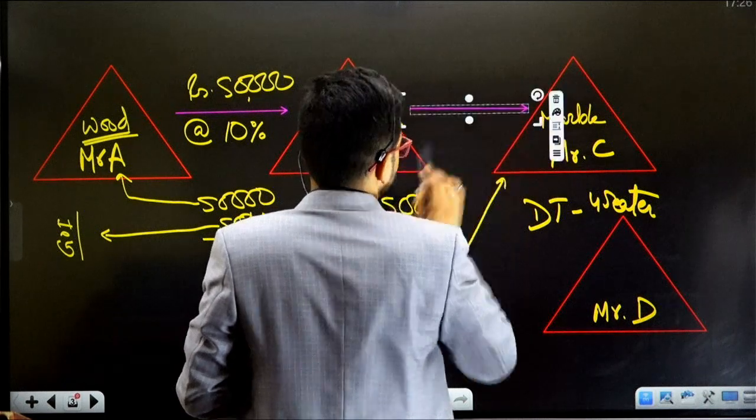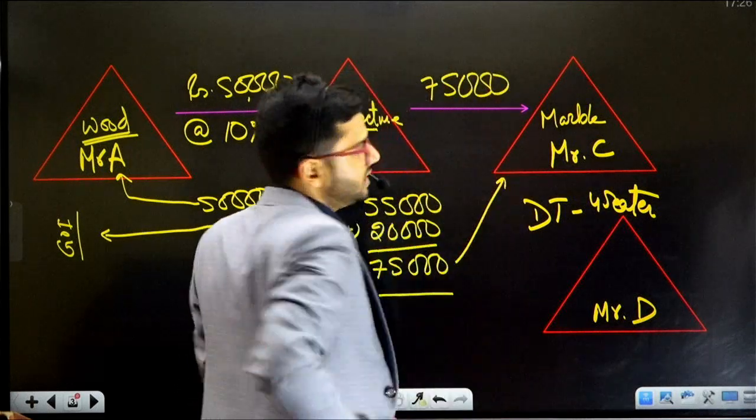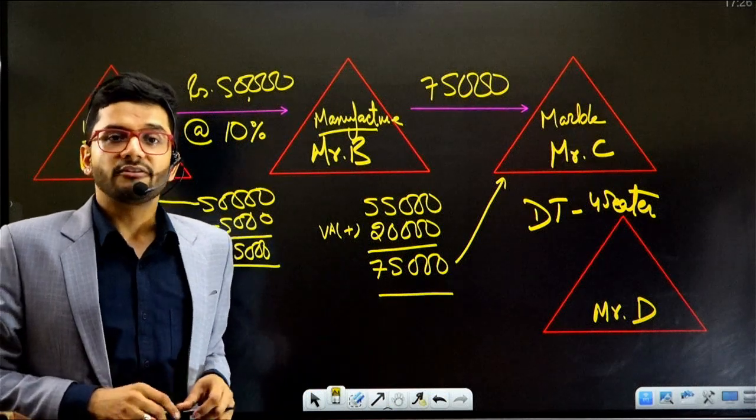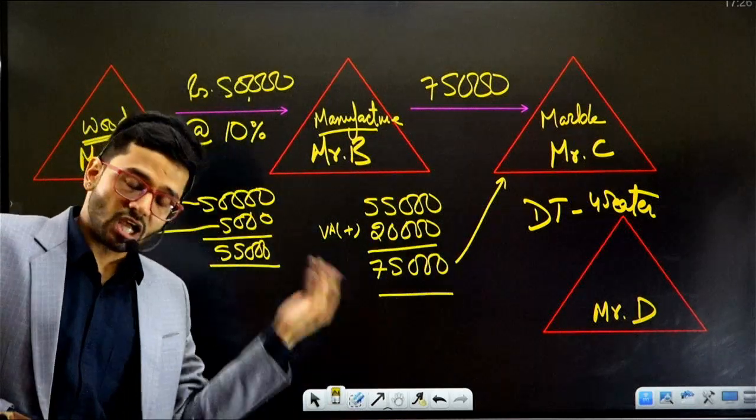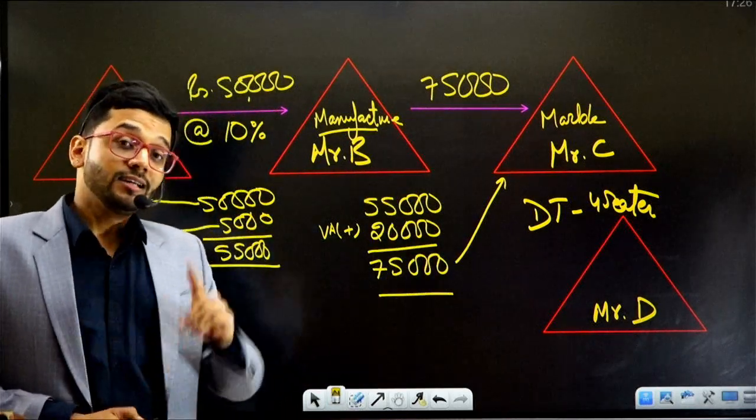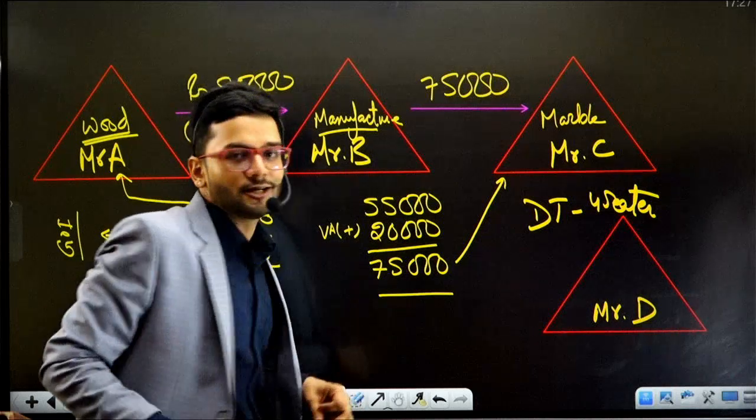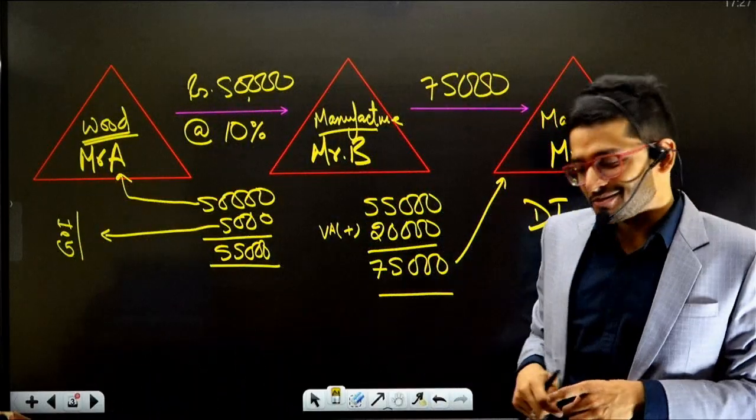Mr. B will transfer goods worth rupees 75,000 to Mr. C, right? So Mr. B is going to transfer a dining table worth rupees 75,000 to Mr. C, and he is going to charge taxes, charge the amount from it. Now again, same question arises to all of you. Can you see anything above 75,000? Is anything written above 75,000?